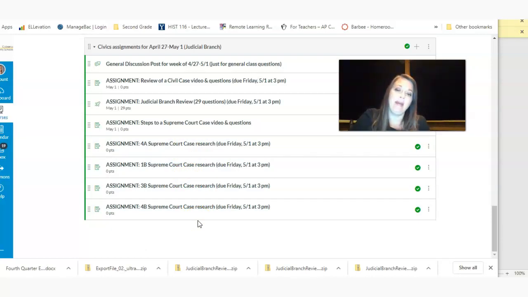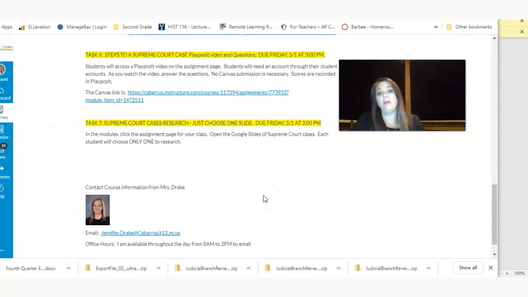And please don't copy and paste the information from a website. You need to summarize that, because we're going to put some of these together next week and really take a look at what the Supreme Court says about your rights. And so that's the last assignment that we have for this week.